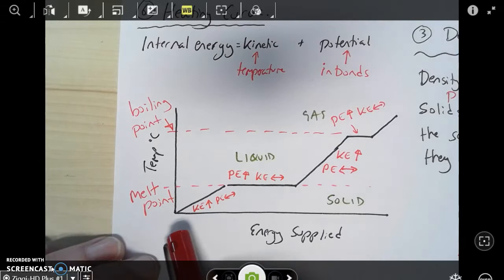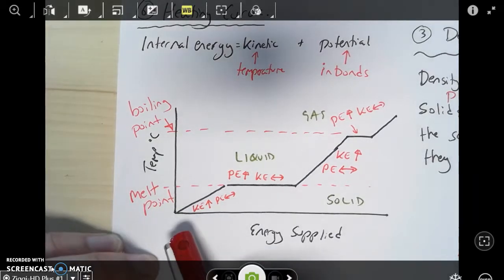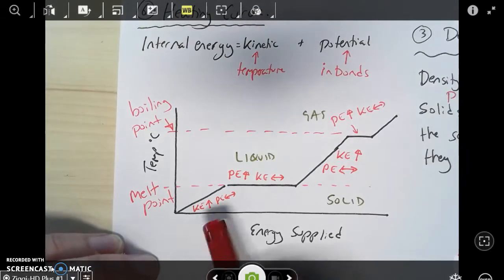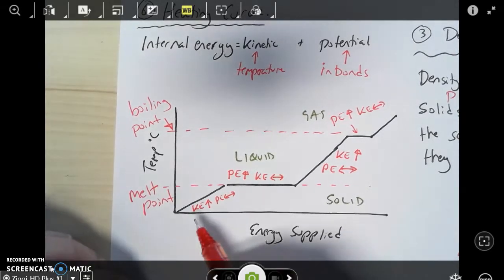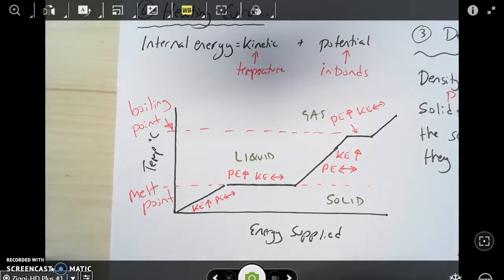To start with, the energy that's being transferred from the burning gas is being transferred into the ice, and it's being used to heat the ice up to the melting point of ice. This is true for any substance. It could be a lump of iron that's being heated up until it melts. The point is, until it gets to that melting point, which is 0 degrees for ice, the kinetic energy of the particles, that's the amount they're moving, is increasing, which means the temperature is increasing, but the potential energy, which is the energy locked up in the bonds between the ice particles, is not changing.